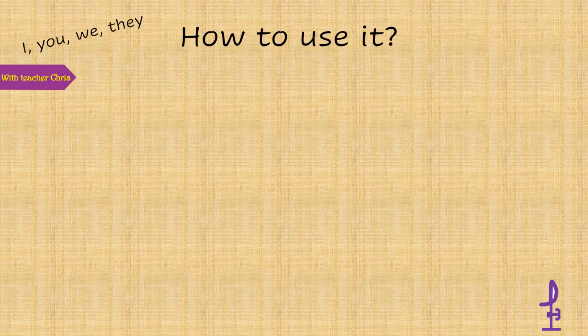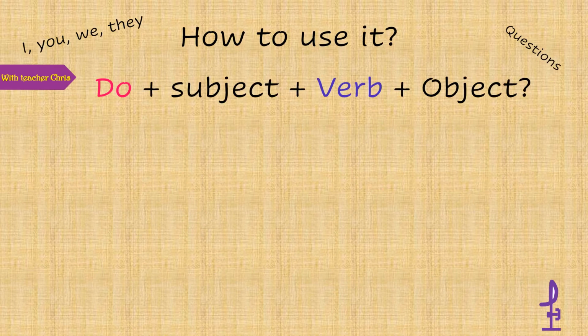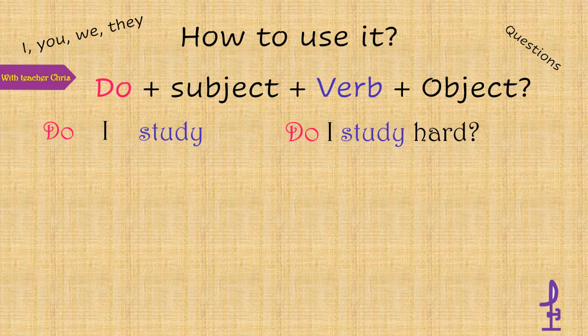So what happens when we have questions? When we have questions, once again, we are going to have something before the subject. In this case, we are going to use do. Do, subject, verb, and object. We start with do. Subject, verb, object. So what happens? Do I study? Do I study hard? Pay attention to the inflections.